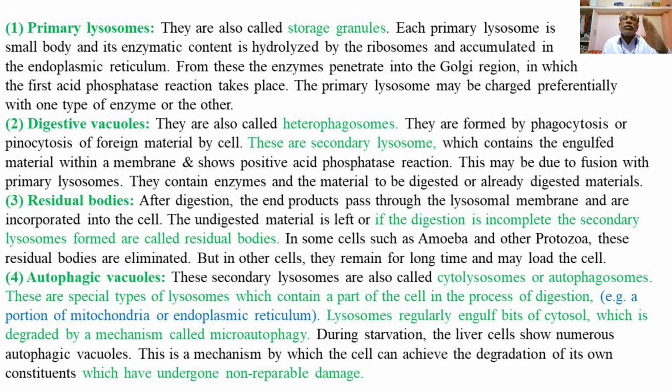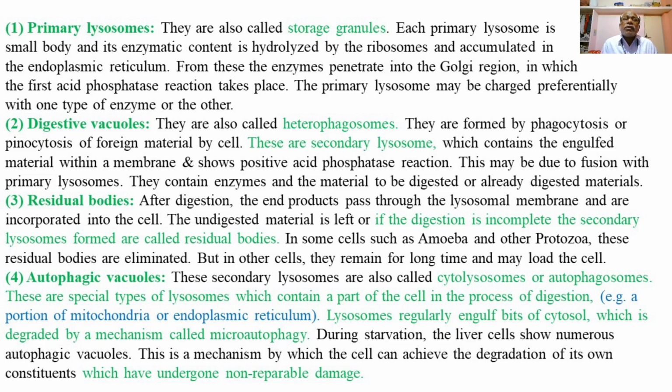These are stored in the cavities of the rough ER or smooth ER, then carried into the Golgi bodies, from where vesicles containing these hydrolytic enzymes bud off and are now called primary lysosomes, right?